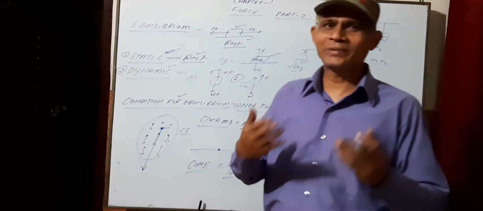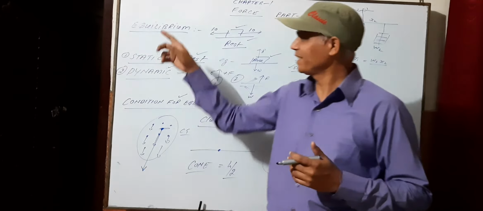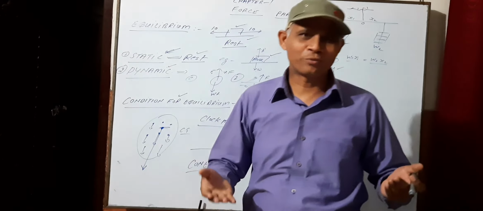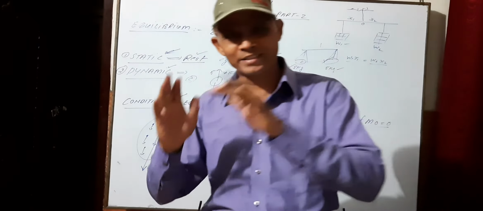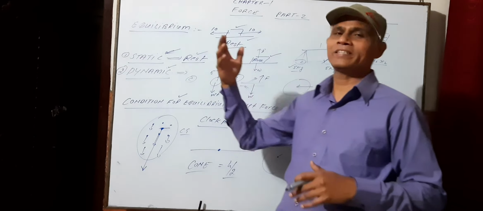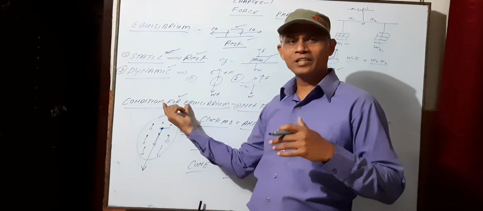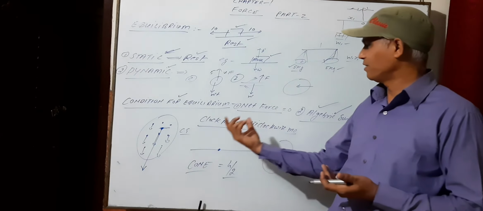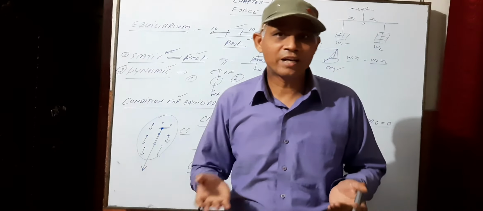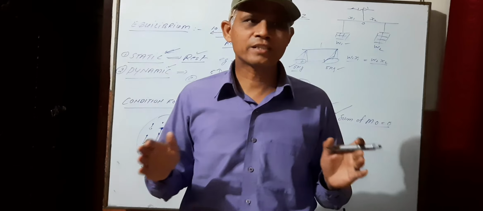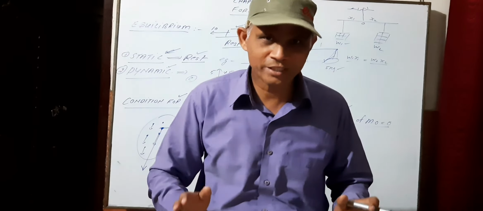So students, today we discussed equilibrium, we discussed the types of equilibrium, its examples, what is the condition of equilibrium, then we discussed what is the center of gravity. All these things we have discussed. I suppose you have understood all these things.